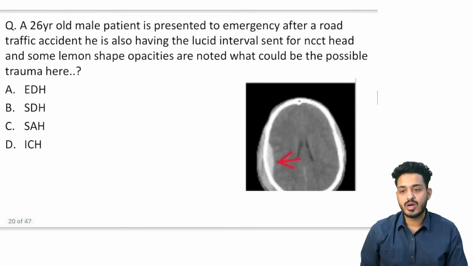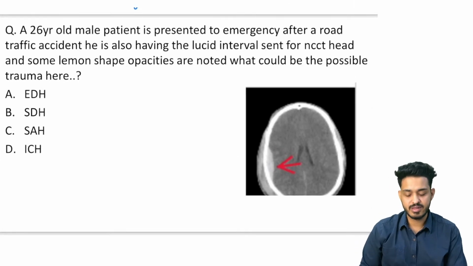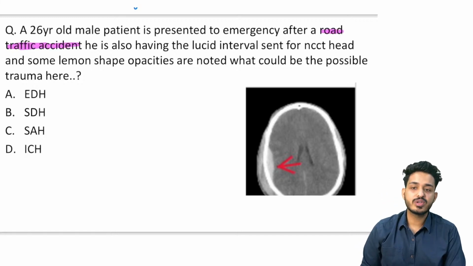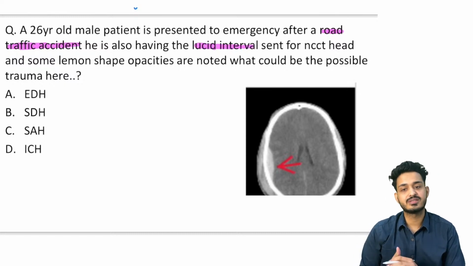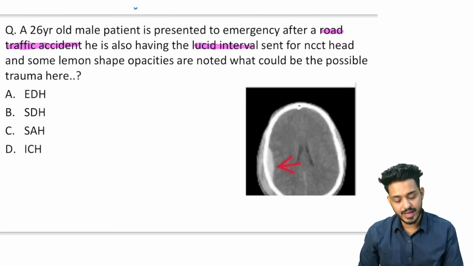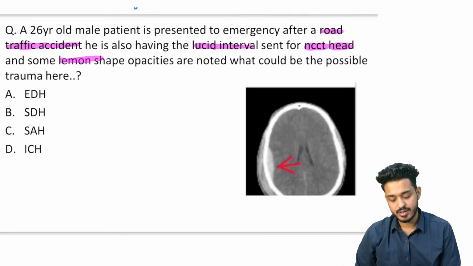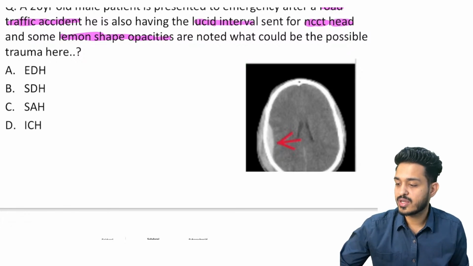Okay, now next question we are having. A 26-year-old male patient is presented to emergency after a road traffic accident. Same story we have discussed in medicine also. He is also having lucid interval. Okay, there will be a period of consciousness and unconsciousness. He is sent for NCCT head after the trauma, and some lemon shape or biconvex opacities are noted. You can appreciate the opacities. What could be the possible diagnosis over here? What is going to be your diagnosis?